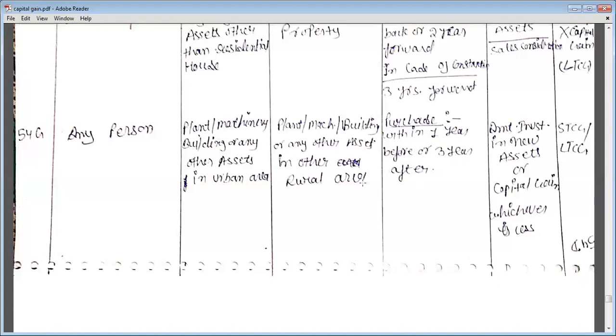So this purchase must be 1 year before the sale of that plant, machine, building, or any other assets, or within 3 years after such sale. Then in that case, what will be the quantum of exemption? The quantum of exemption will be amount invested in new assets or capital gain, whichever is less. And this section is applicable on STCG and LTCG.